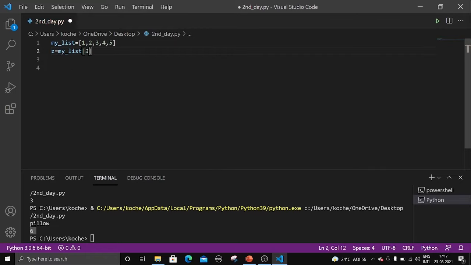What will it give? Third index. 1 is at 0th index, 2 is at first index, 3 is at second index, 4 is at third index. Nothing but z equal to 4 now. If z double equal to 4, print any statement here. First statement.